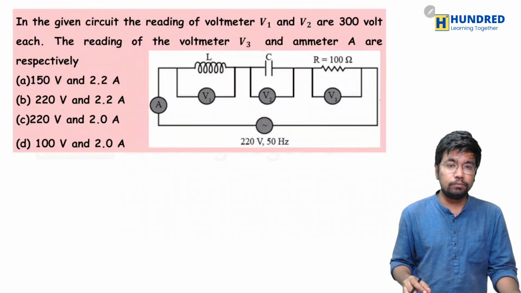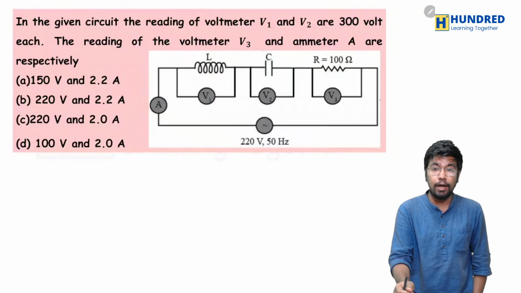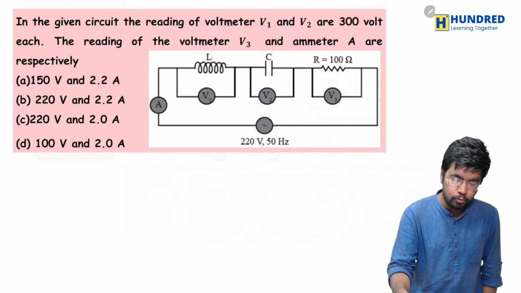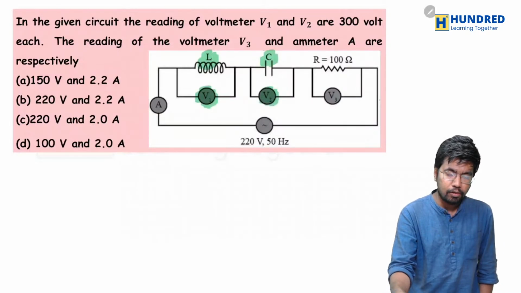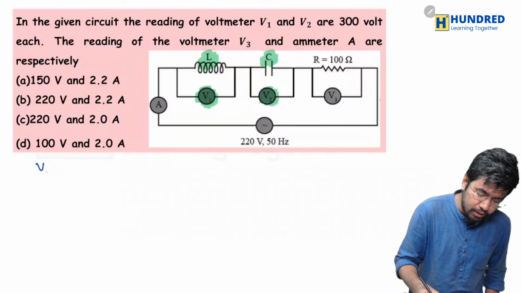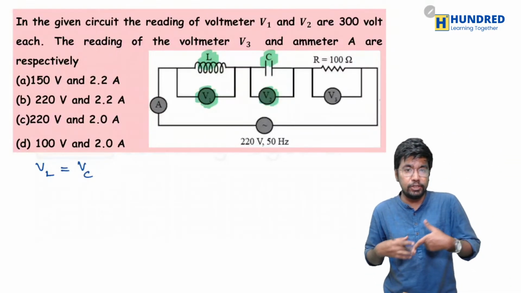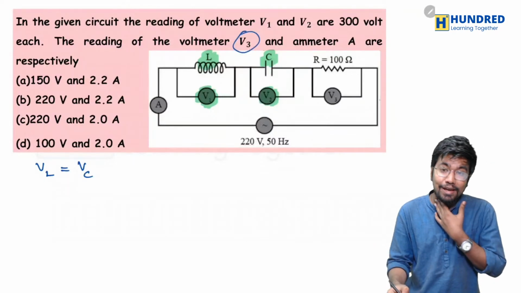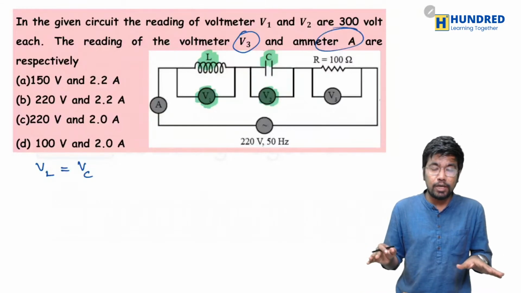In the given circuit, the readings of the voltmeters V1 and V2 are 300 volt each. Okay, fine. That is a very important clue, because V1 is connected across VL and V2 is connected across the capacitance. So what they are saying is the voltage across the inductance and the voltage across the capacitance are equal, which means this is a resonance condition. Now, the readings of the voltmeter V3 and the ammeter A are respectively? So a very straightforward question.